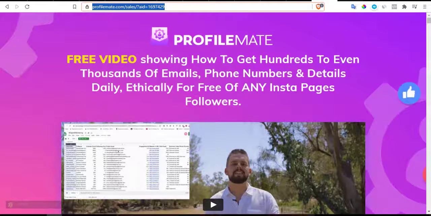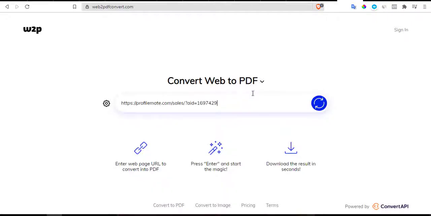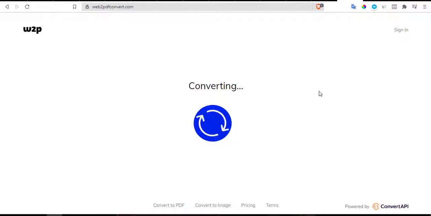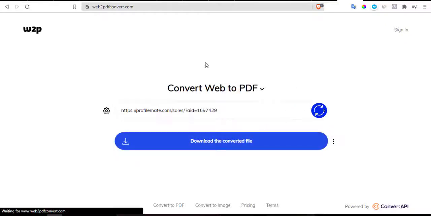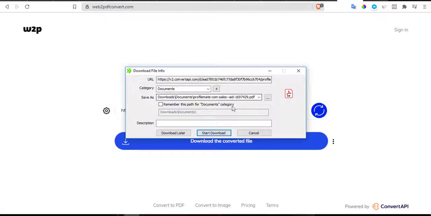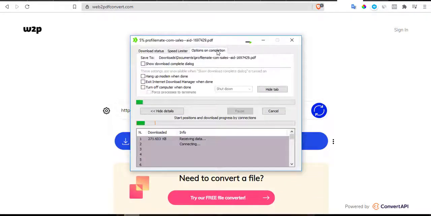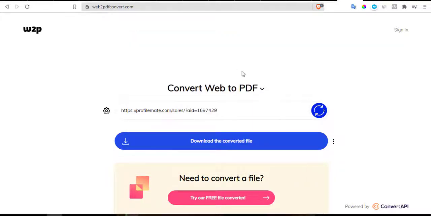Now this is the URL of ProfileMate. Paste it inside here, and then you click on what? Convert. Now it's going to convert that sales page into a PDF for you, and this is what you are looking for. This is your aim, this is your goal, this is what you want. Alright, so let us wait for it to convert. Now it has converted it. Now let us download it. Download ProfileMate, 94 megabytes. Alright, let it download, and then we'll continue.